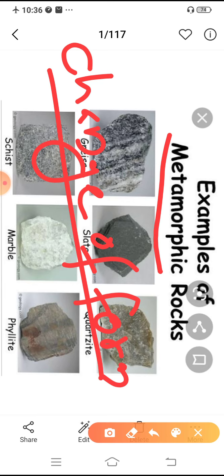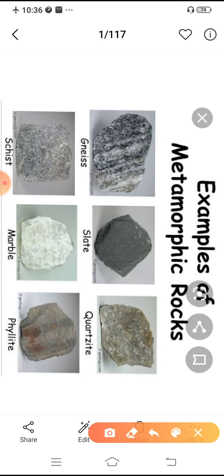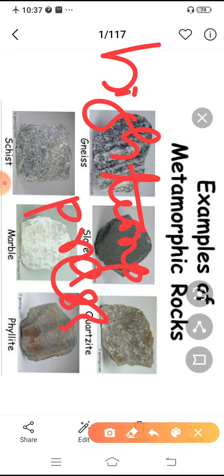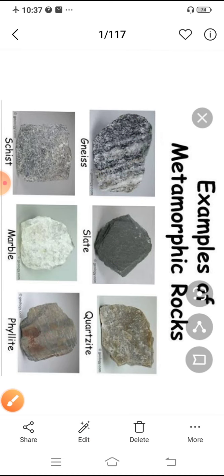That means the existing rocks can change. What may be the reasons? Yes, high temperature and pressure. So these two factors will change the metamorphic, sedimentary or igneous rock to form this newer type of rock. So here you can see some examples.